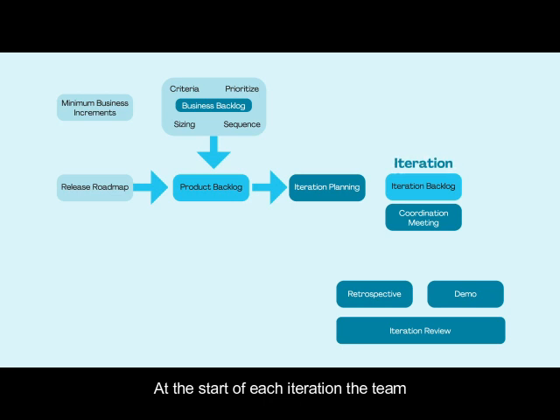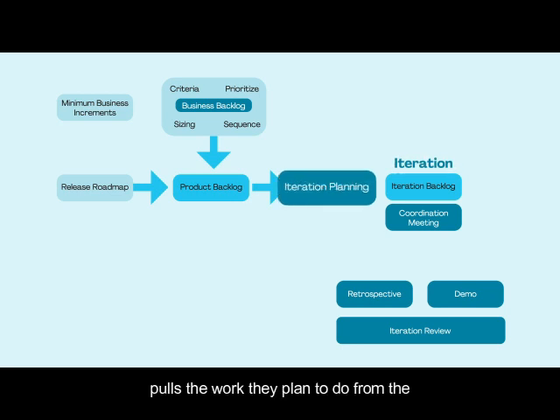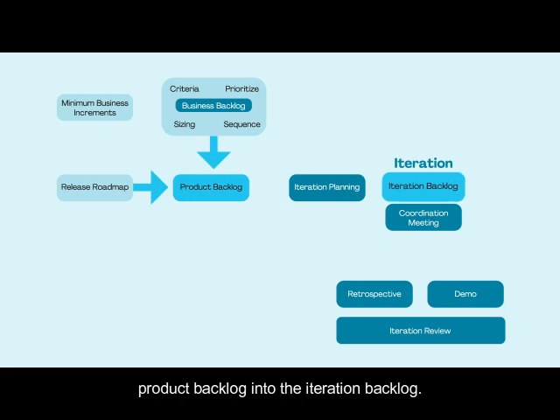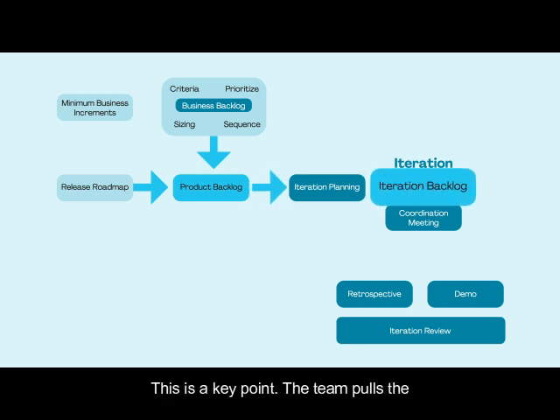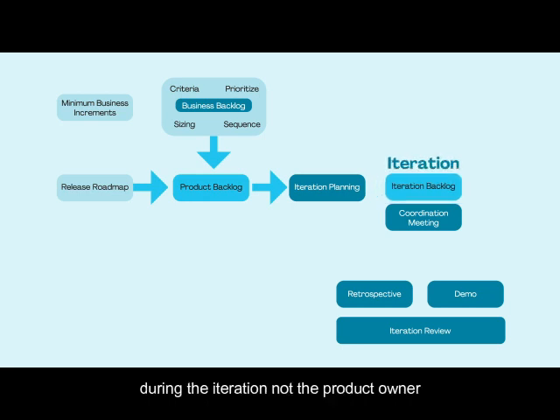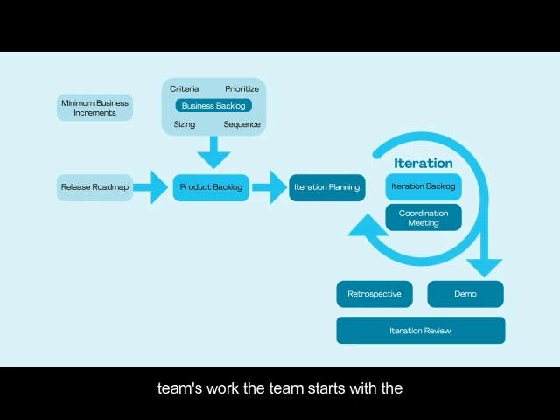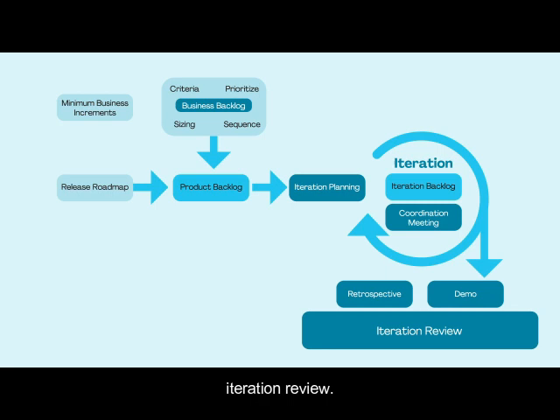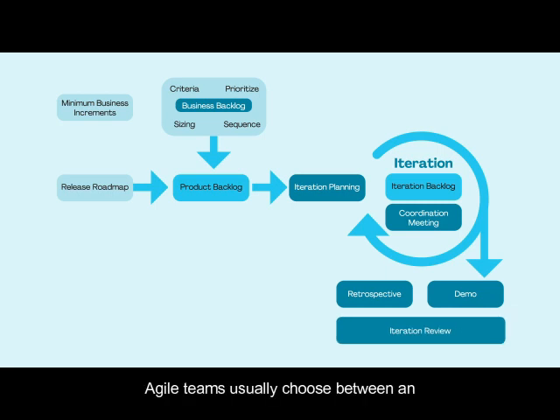At the start of each iteration, the team pulls the work they plan to do from the product backlog into the iteration backlog. This is a key point. The team pulls the amount of work it thinks it can get done during the iteration, not the product owner, team manager, or stakeholders. The iteration is the time box around the team's work. The team starts with the iteration planning and ends with the iteration review. Agile teams usually choose between an iteration length of 1 to 4 weeks, with 2 weeks being the most common choice.